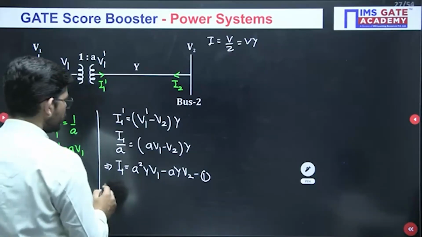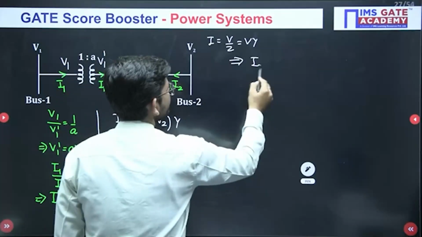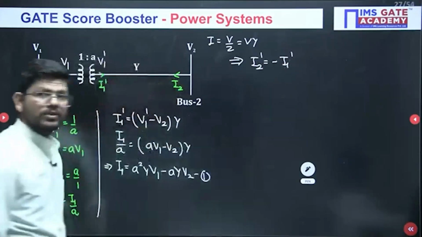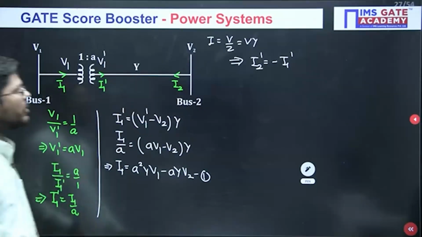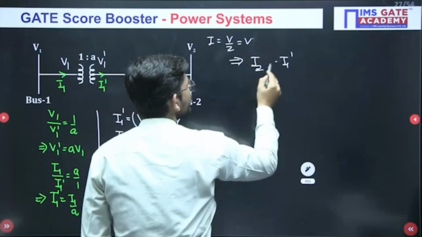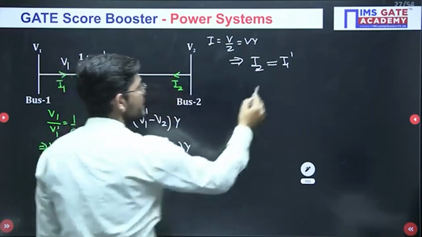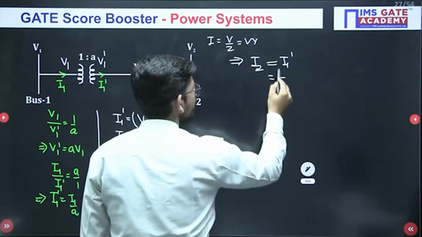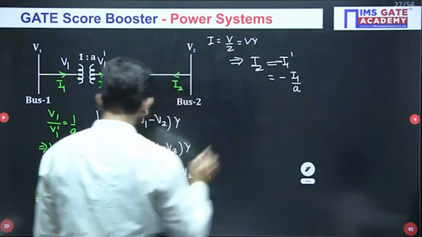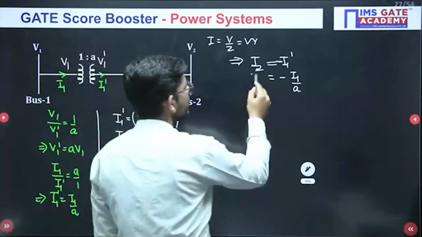Now you also know that I2 is nothing but minus of I1 dash. Yes or no? I2, sorry, not I2 dash. I2 is nothing but minus of I1 dash. And what is I1 dash? I1 dash is I1 upon A, from the transformation that we obtained.